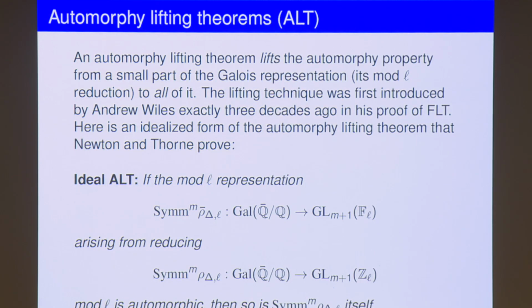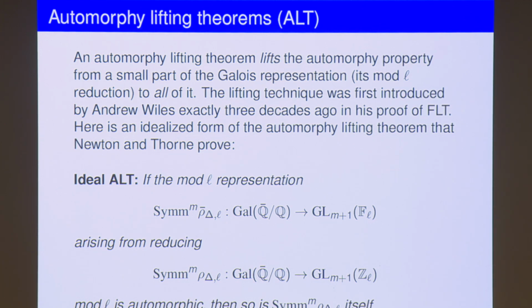So what is an automorphy lifting theorem? It is exactly this act of levitation, where you go from mod L to the L-adic thing. You lift the automorphy of the mod L representation to the entire L-adic representation, which is quite a feat. This lifting technique was first introduced by Andrew Wiles, exactly three decades ago, in his proof of Fermat's last theorem.